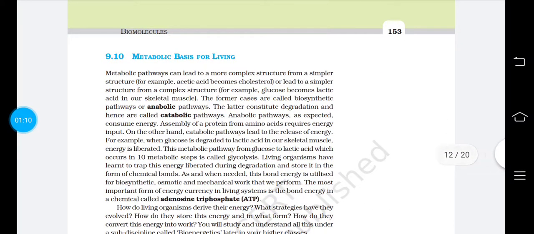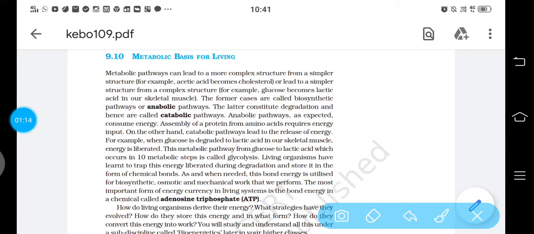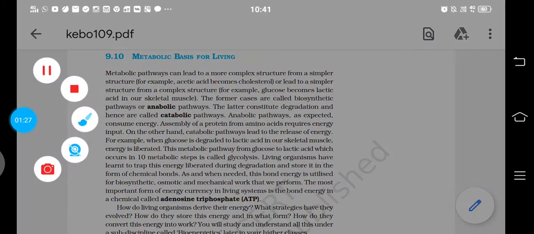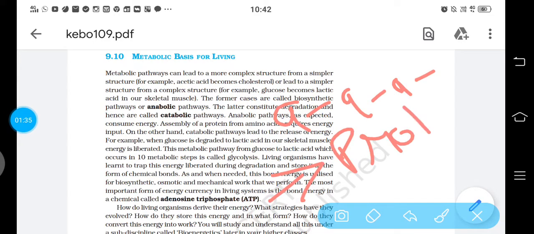Metabolic basis for living. What are the metabolic reactions, or the sum total of all the reactions which are occurring in our body? What are these? These are anabolic or catabolic. Anabolic means synthesis of something, catabolic means breakdown of something. In anabolic, what happens? Simple molecules like amino acids will join to form a long chain of amino acids and it will form protein. So that is the anabolic process in which synthesis of a new compound occurs from simpler molecules.